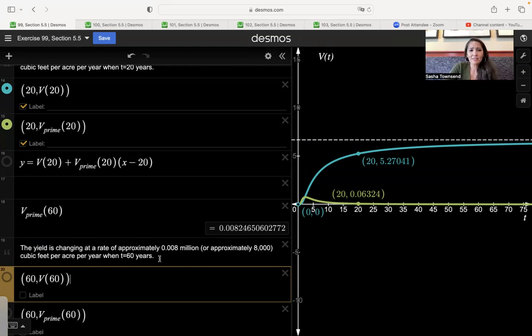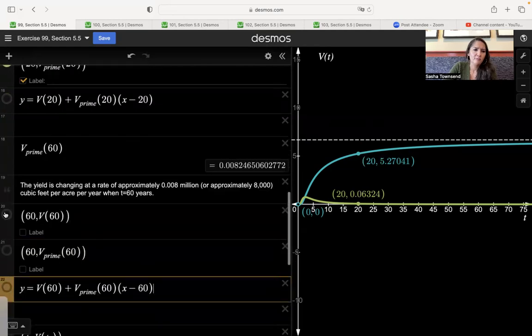So the rate of change itself has decreased a lot. It's come from 63,000 cubic feet per acre per year to 8,000 cubic feet per acre per year. So it's basically saying that we're not getting nearly as much wood, as much volume of wood at 60 as we did at 20.